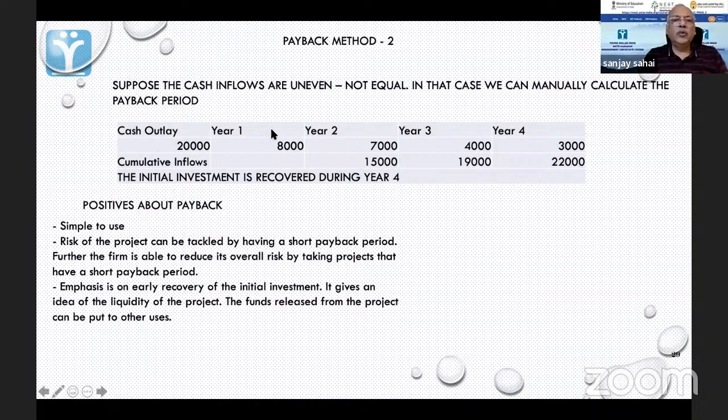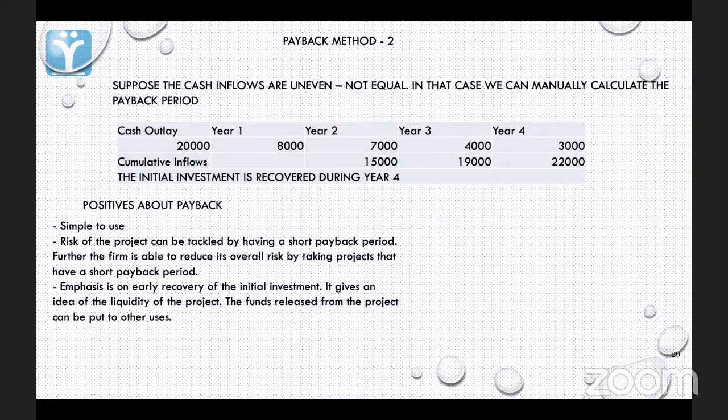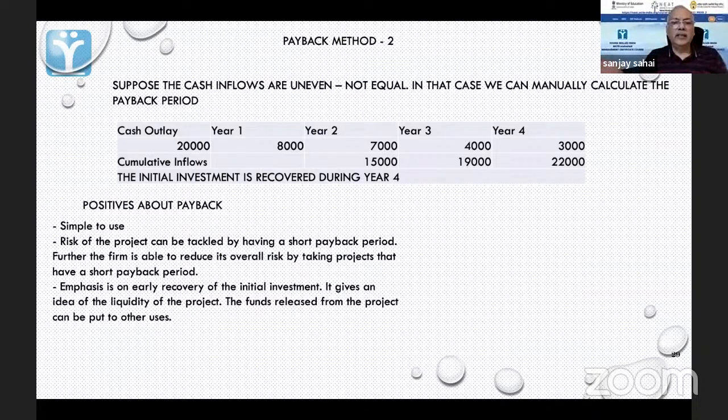So if I use this payback method and I then focus only on those projects in which I will get my money back in a short period of time, then that is one way of reducing my risk. Because you had put 20,000, in 3 years, 4 months, you get back your 20,000. This money is released now. You can use this 20,000 for some other project. And whatever you earn on this project will be extra. So that is one way of thinking.